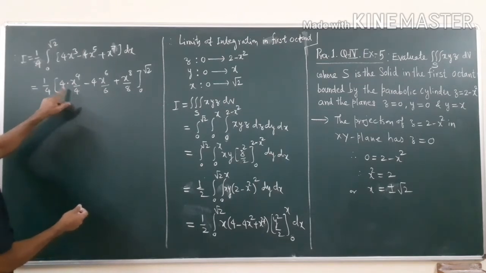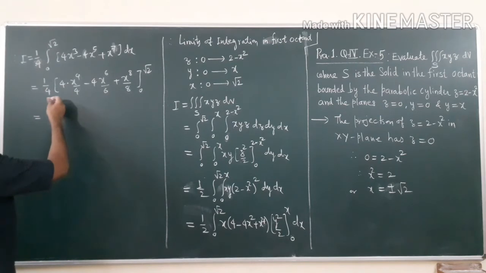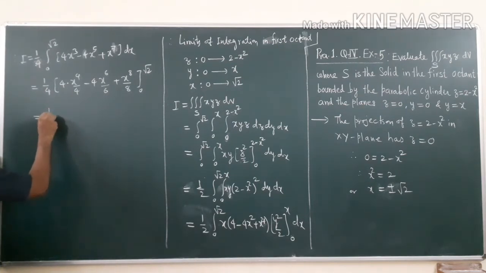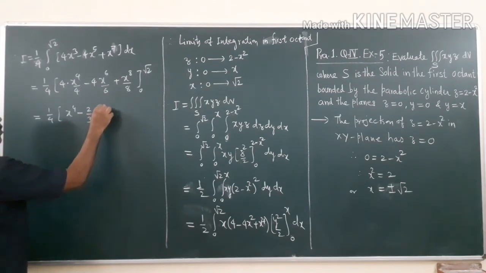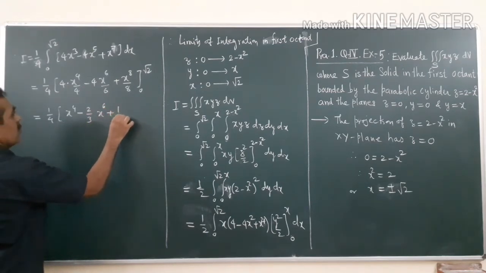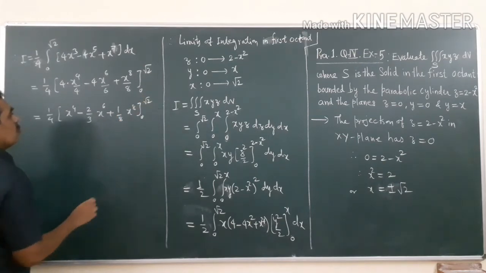Okay, so this 4 will get cancelled, right? So what you get is 1 by 4 x raised to 4 minus 2 by 3 x raised to 6 plus 1 by 8 x raised to 8, 0 to root 2.